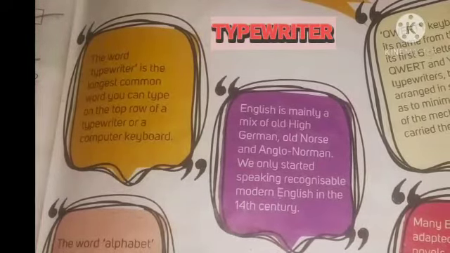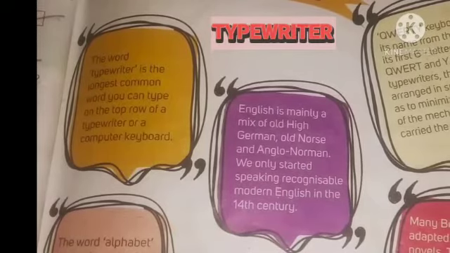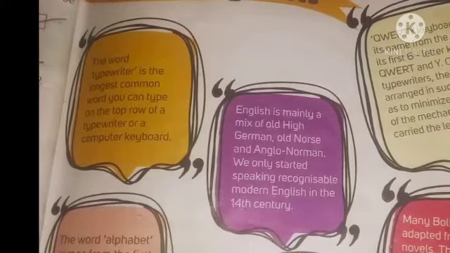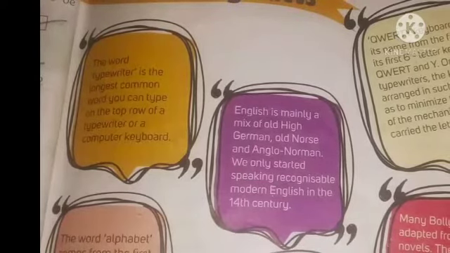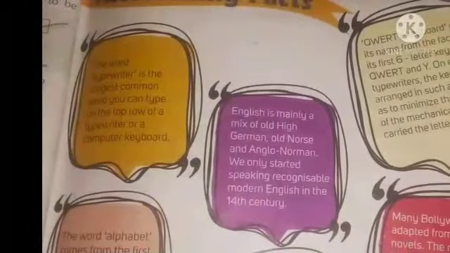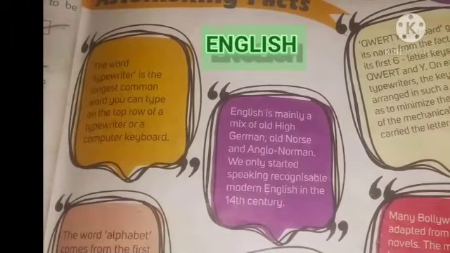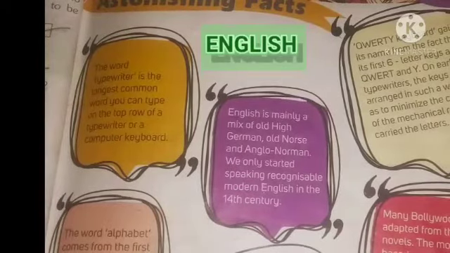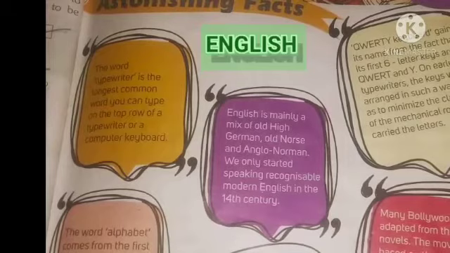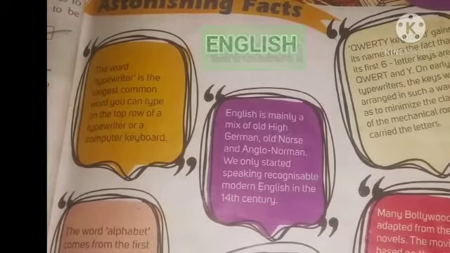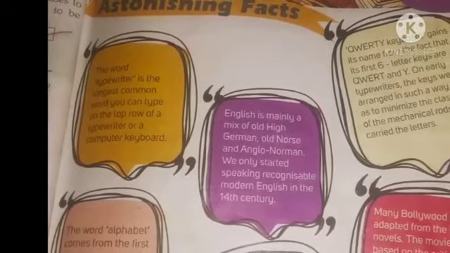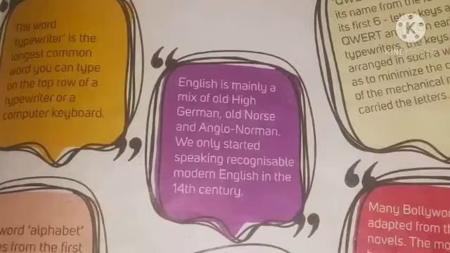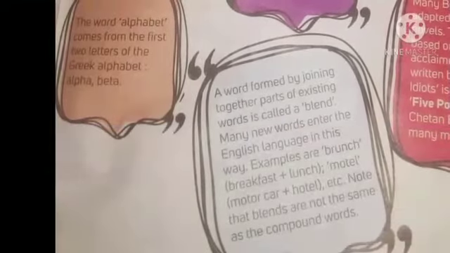We can type it using only the top row of a typewriter, or of our computer keyboard. So, typewriter is the longest common word. Now, about English. English is mainly a mix of Old High German, Old Norse, and Anglo-Norman. So we only started speaking recognizable modern English in the 14th century.